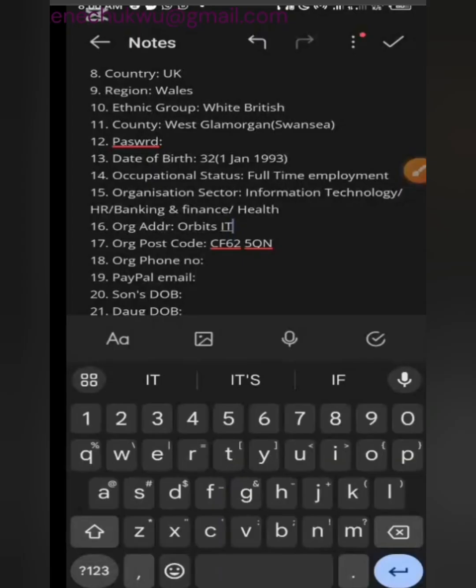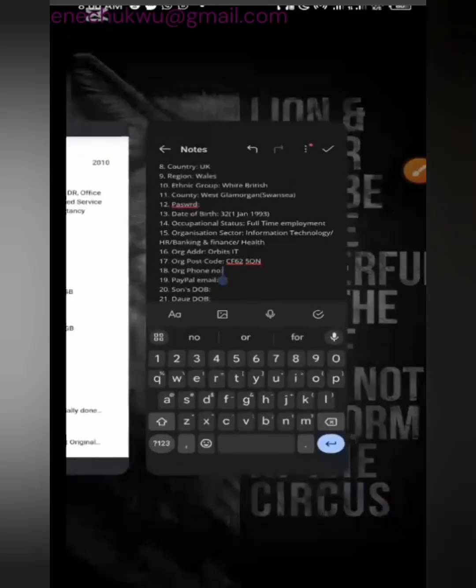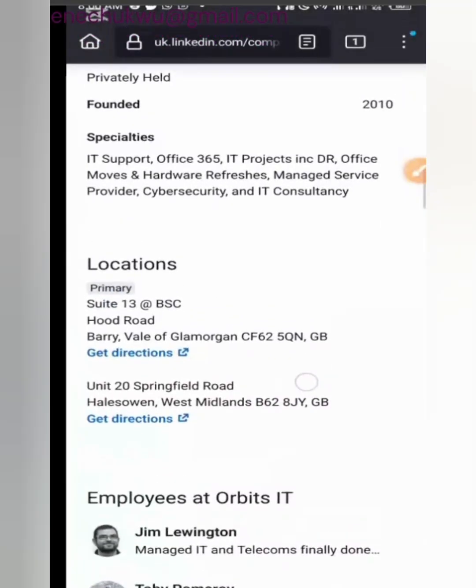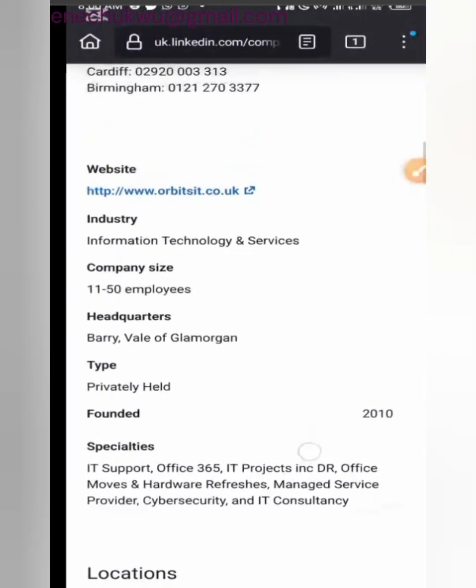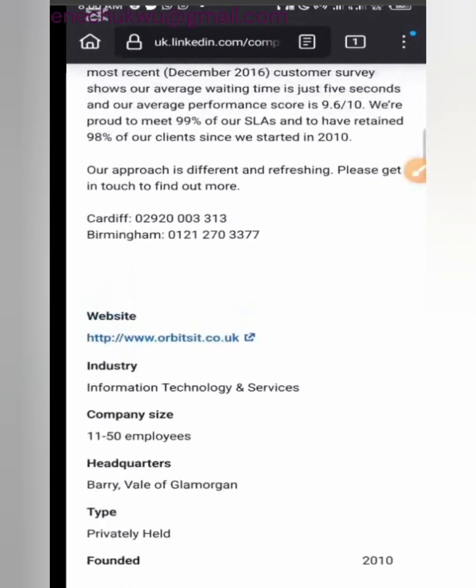But I'm not going to use this organization address because I was having issues picking companies under this location. Very well. So if you do an extensive search on Google, you will get good organizations within the postal code you give them. Now you put your organization phone number here. If the organization has a phone number, sometimes they will not necessarily ask, maybe it's 1 out of 20 questions that will ask you these questions.